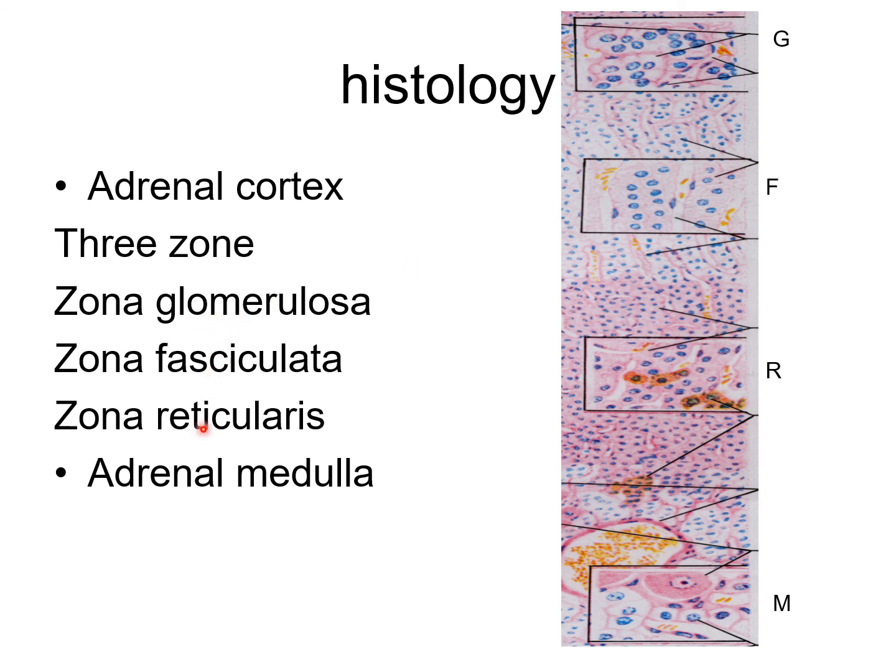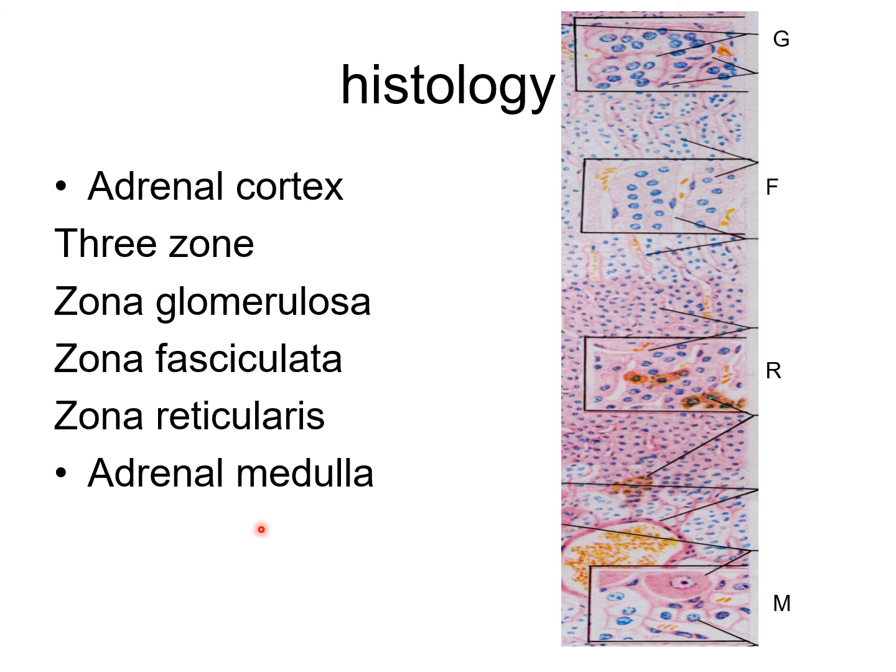G, F, R. M means medulla. So three zones are collectively the cortex: the zona glomerulosa, zona fasciculata, and zona reticularis, and then the adrenal medulla. So these are the microscopic structures of this suprarenal gland.